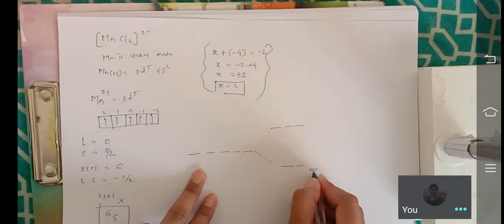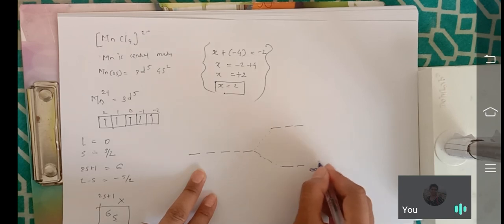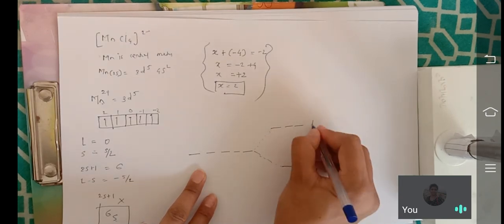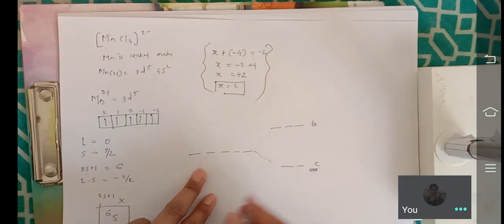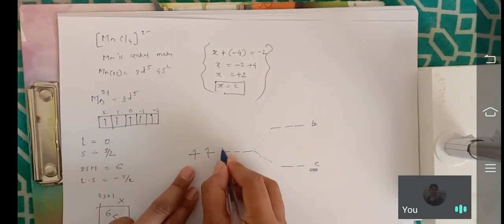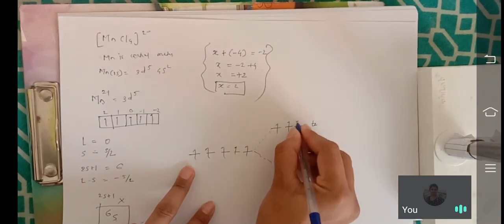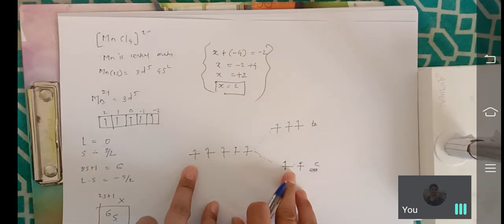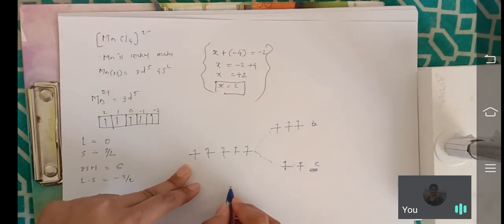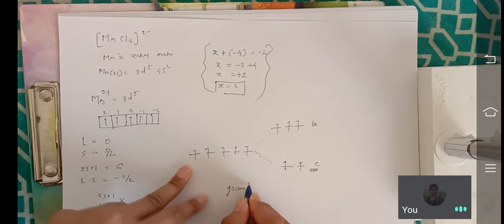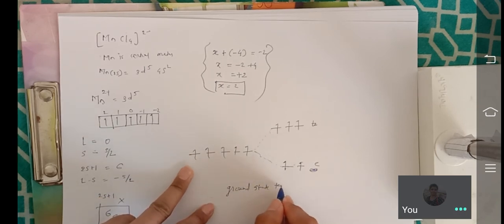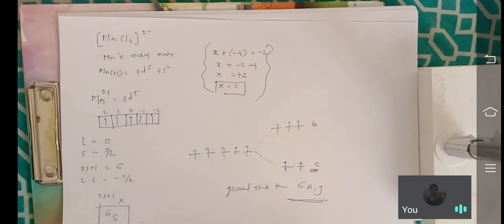Only you have to write here E, T2. Then how you fill the electron? 1 2 3 4 and 5. See here 1 2 3 4 and 5. This electron filling is possible only by one way. So ground state term is sextet A1 is the ground state term. These are the ways to find the ground state term for the following metal ion in the complex.